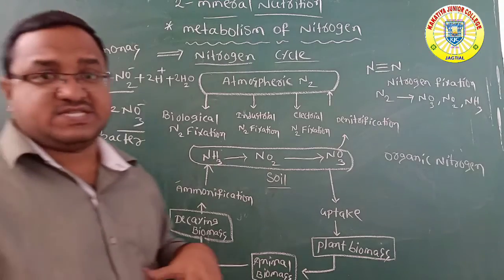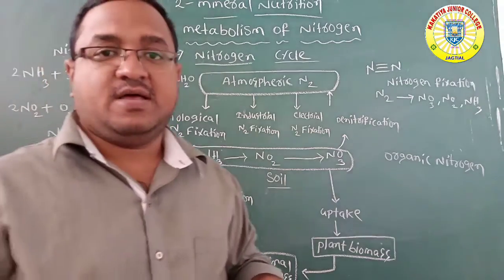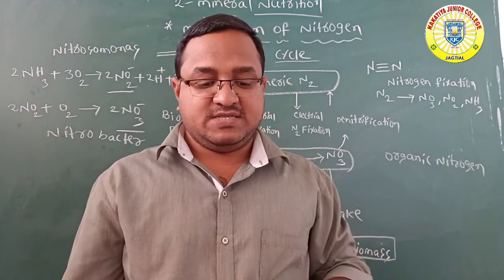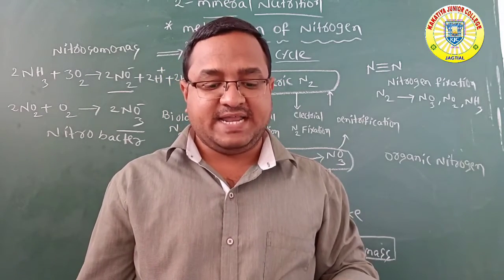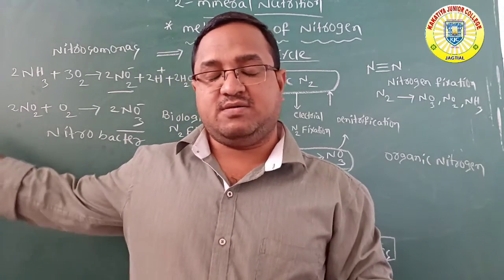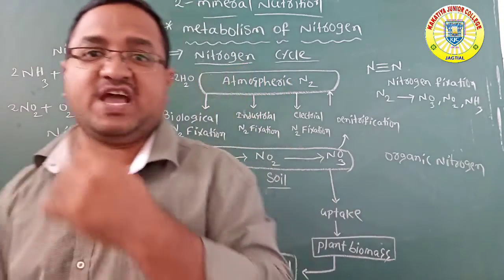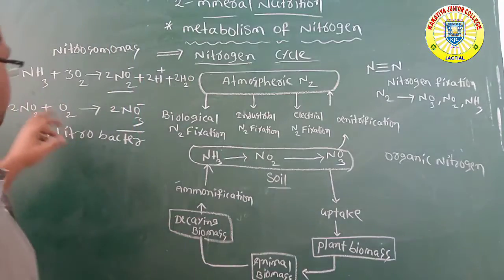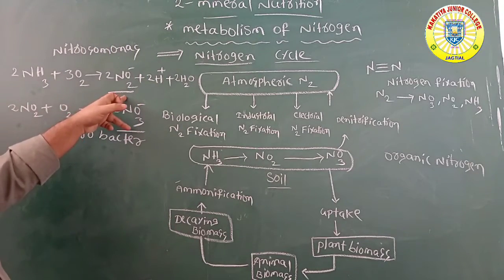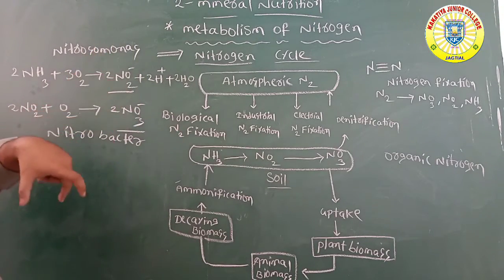So this type of process is called nitrification. Nitrification is carried out with the help of bacteria that are chemoautotrophs. Ammonia is converted into nitrites with the help of the bacteria Nitrosomonas.